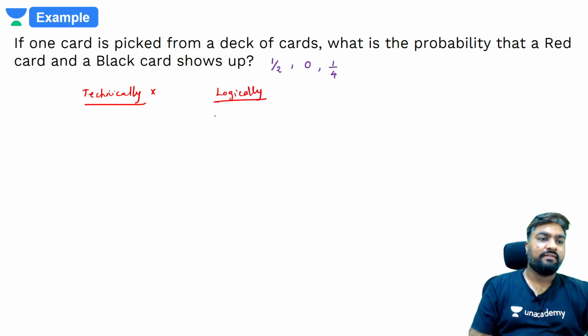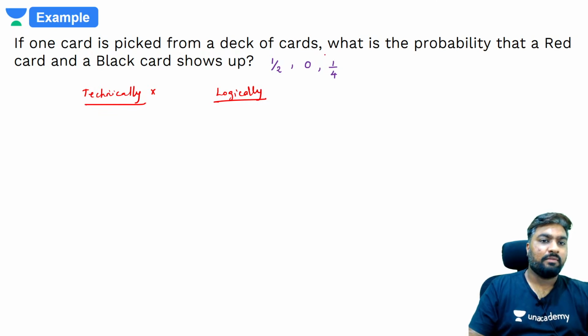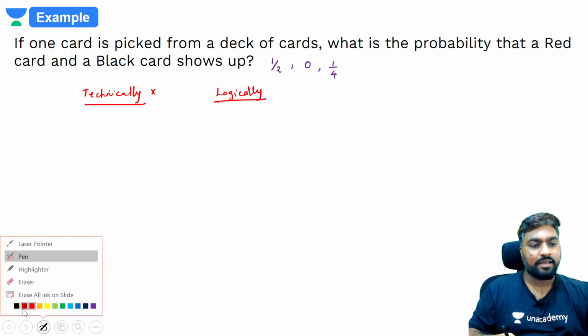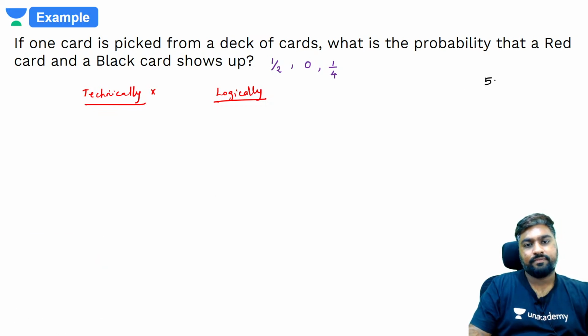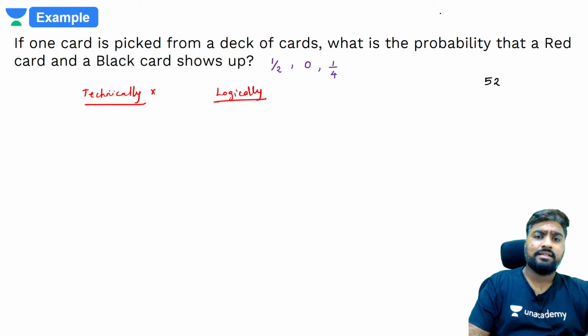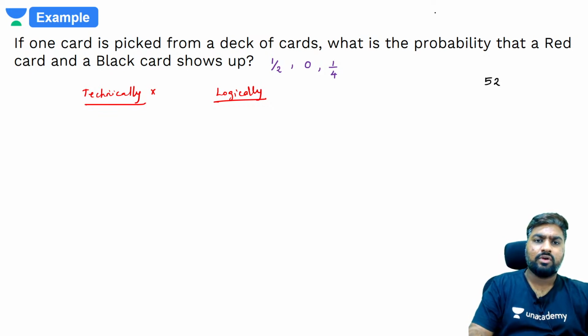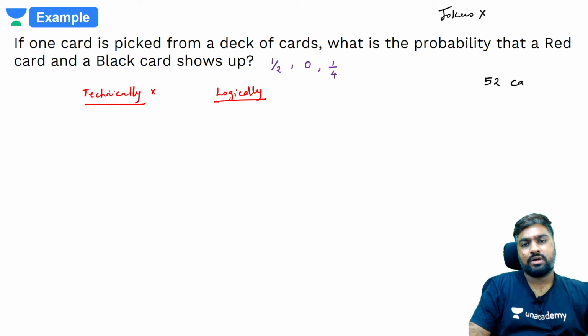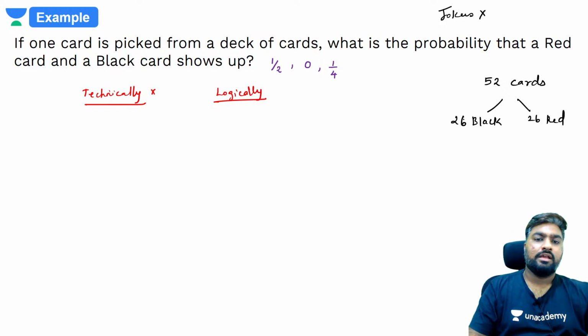So what are we having? If one card is picked from a deck of cards, a deck of cards has how many cards? एक deck में कितने cards होते हैं? 52 cards. Don't say कि सर मैंने एक deck खरीदी थी उसमें तो 56 cards थे, 54 cards थे. Jokers not included. There are 52 cards, out of which half of them are black, half of them are red. There are 26 black cards, 26 red cards.